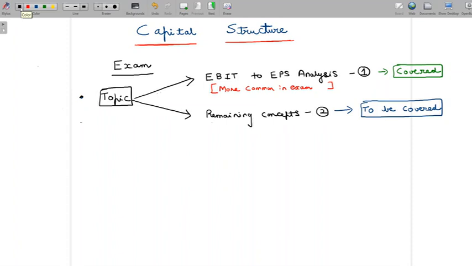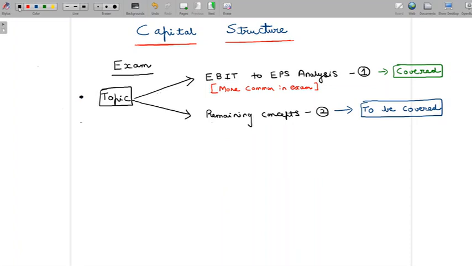Now, this does not definitely mean that the second part, which would contain the remaining concepts in capital structure, is not important from an exam perspective. That's not the message that I'm trying to convey here. All I'm saying is, based on my analysis of past exam question papers, I've seen more questions from EBIT to EPS analysis than questions from the remaining concepts in this topic called capital structure. So that's another reason why I would like to break this topic.